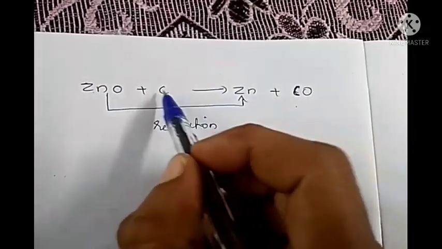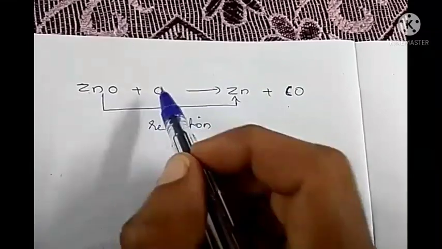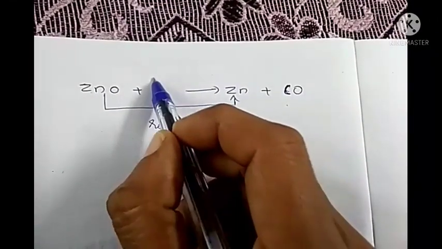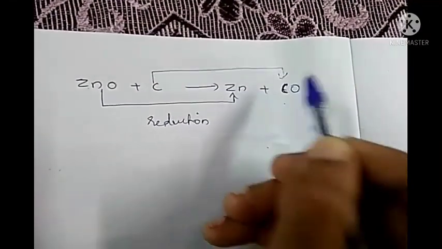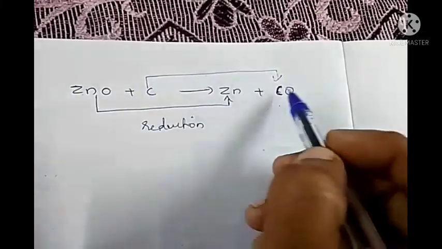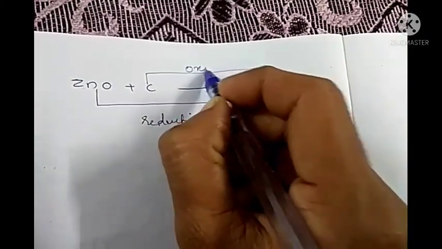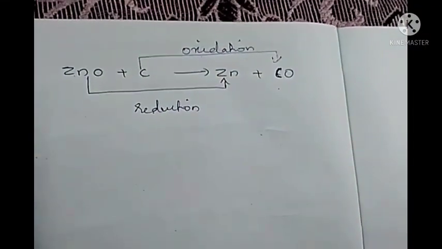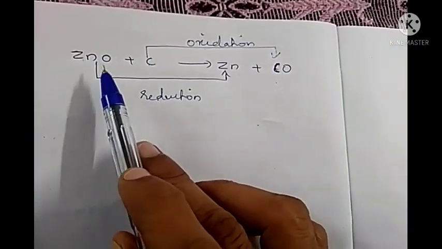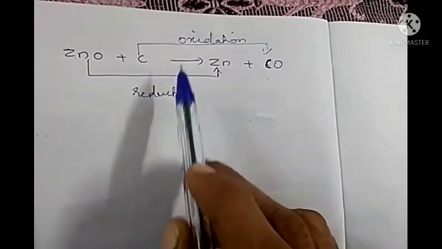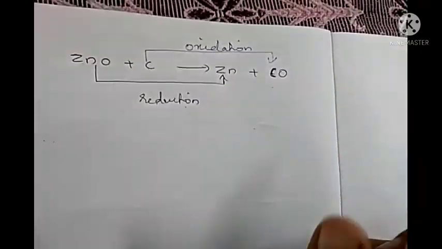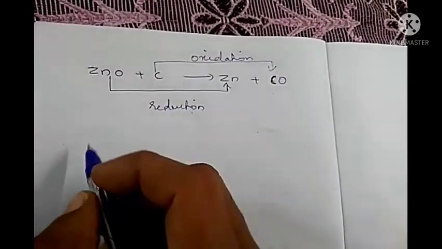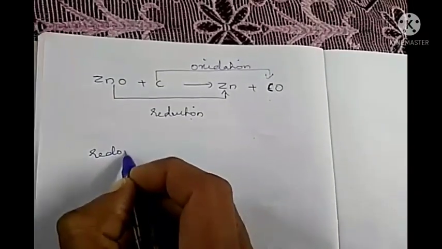Okay. Now carbon, what change is occurring to carbon? It is gaining oxygen and changing into carbon monoxide. So this change, carbon to carbon monoxide, is known as oxidation because it involves the gaining of oxygen. So in this reaction also one substance is undergoing reduction and another reactant is undergoing oxidation. So this reaction also can be called as a redox reaction.